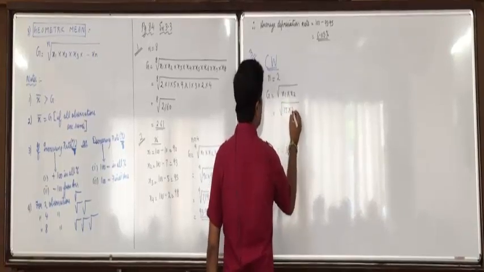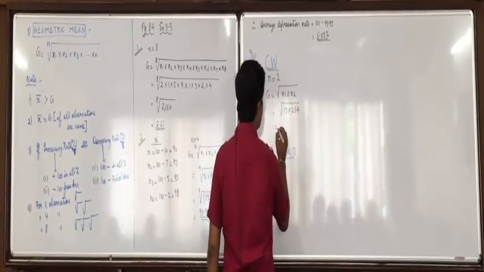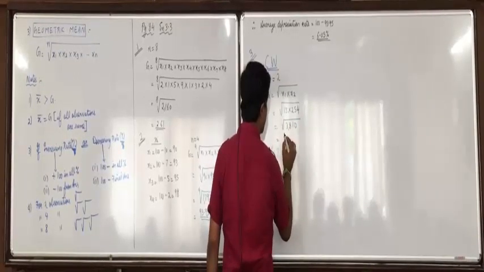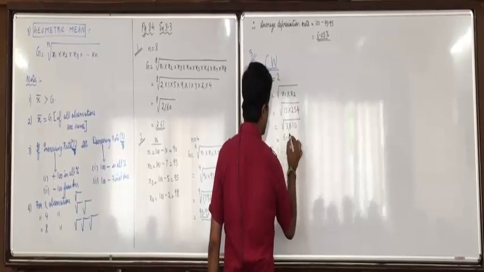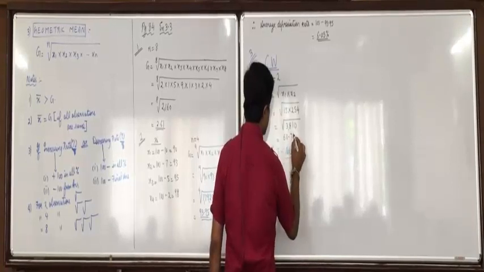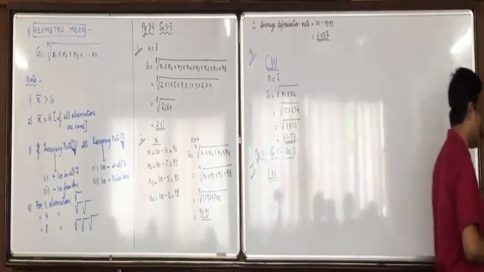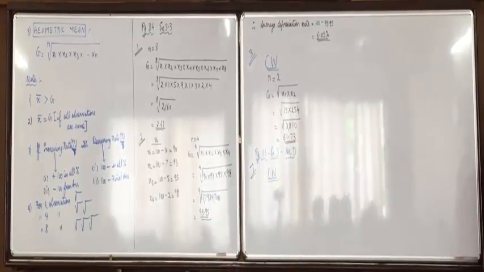What is 15 into 254? 3810, and square root, 61.73. Did you mention thus the average distance traveled is 61.73 kilometers?